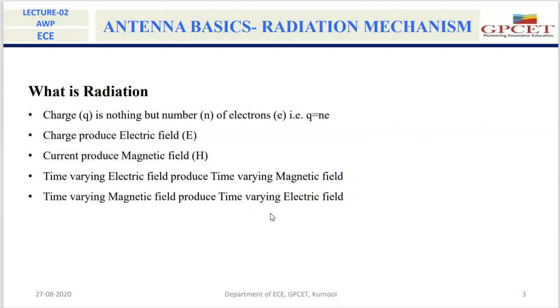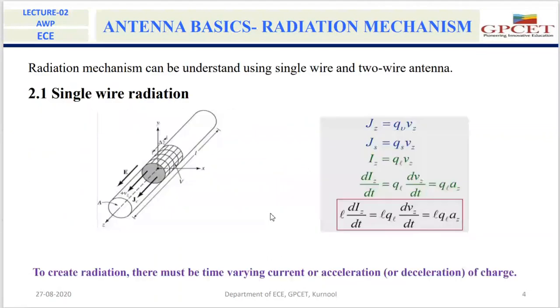In order to understand the radiation mechanism of an antenna, the complete radiation mechanism we can understand by using a single wire antenna and a two wire antenna. First we will see the single wire radiation. Here we could see a conducting wire, and this conducting wire's cross sectional area is A. Now I am placing this conducting wire along the Z axis.